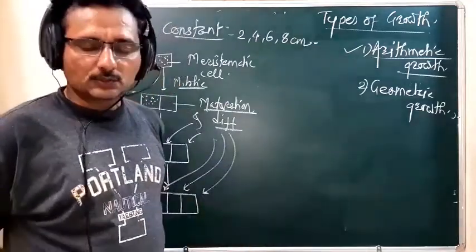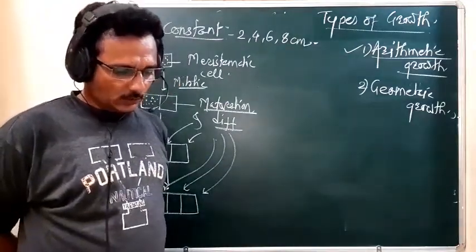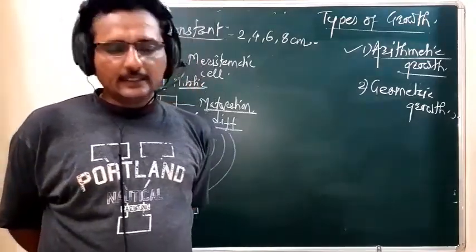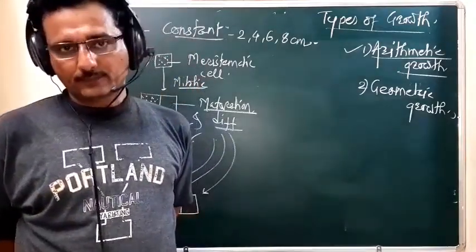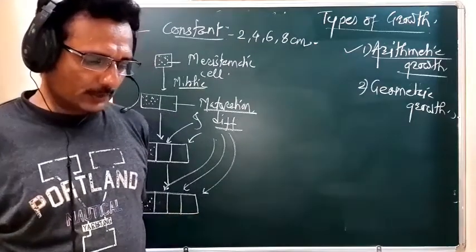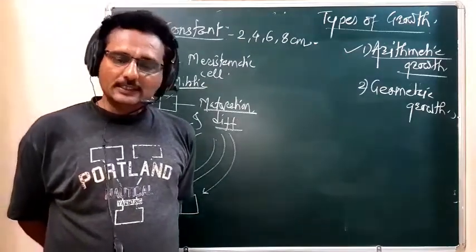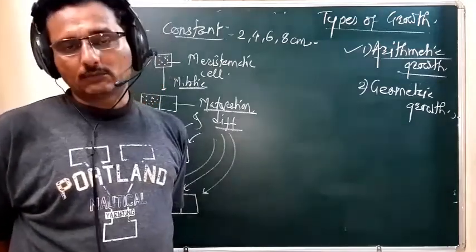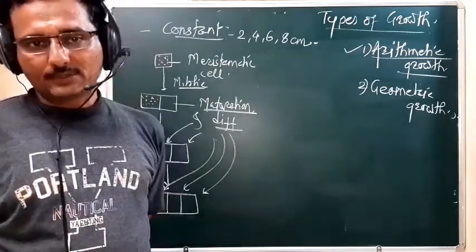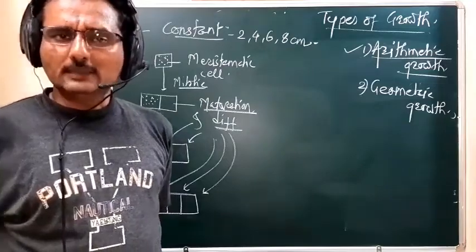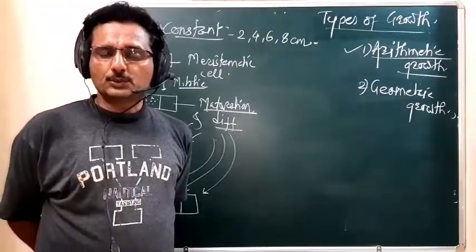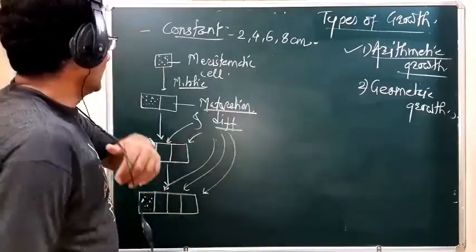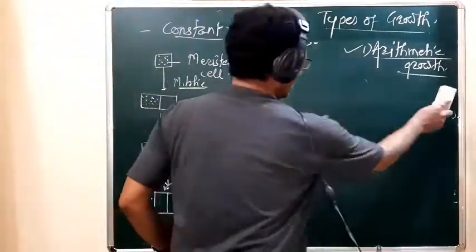So remember, student, this arithmetic growth is seen in the elongation of the root. This arithmetic growth shows a linear curve when we plot a graph. So let's see how this arithmetic growth shows the linear curve.